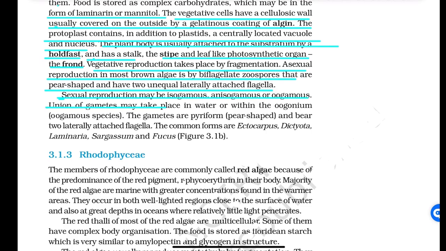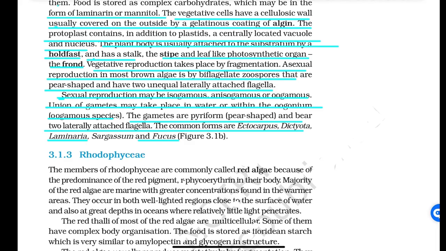Union of gametes may take place in water or within the oogonium in the oogamous species. The gametes are pyriform, pear-shaped, and bear two laterally attached flagella. The common forms are Ectocarpus, Dictyota, Laminaria, Sargassum and Fucus.